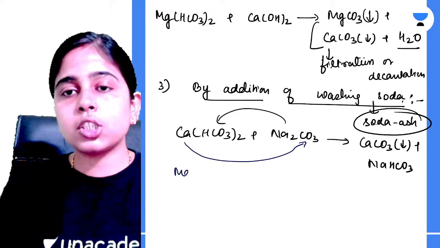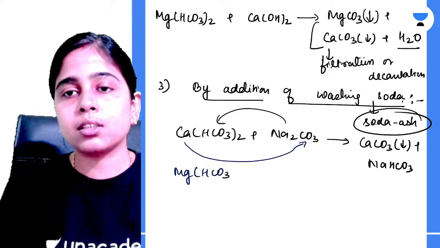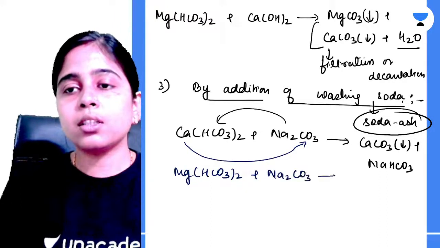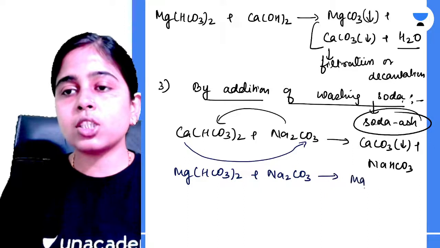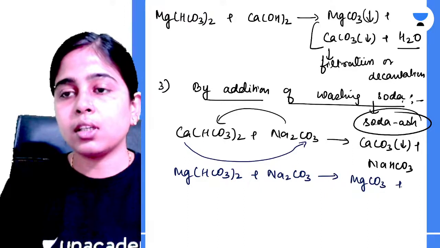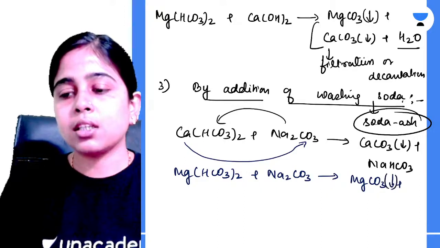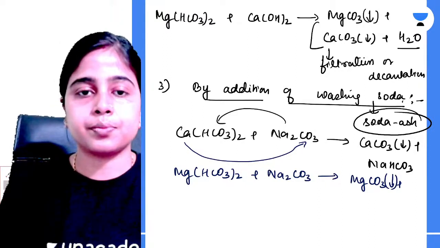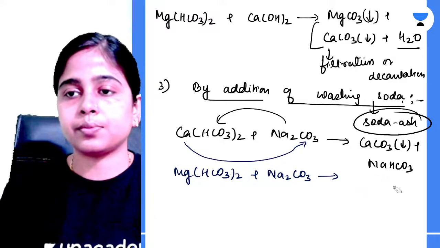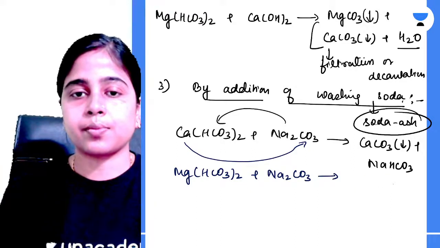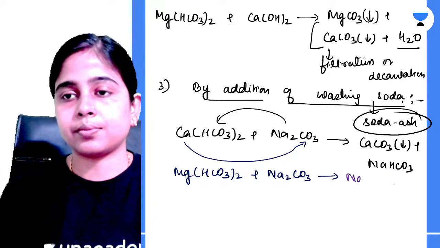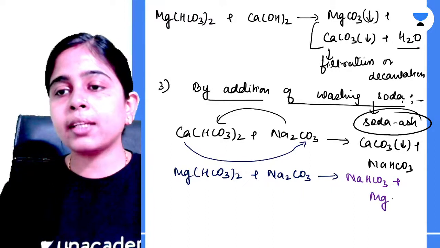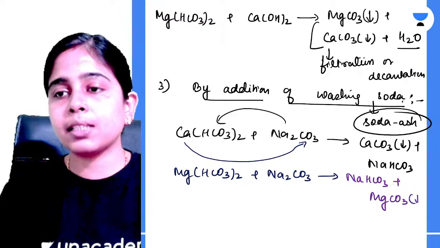Next is magnesium bicarbonate combining with sodium carbonate. What happens? Magnesium carbonate is formed as a precipitate and sodium bicarbonate is formed.